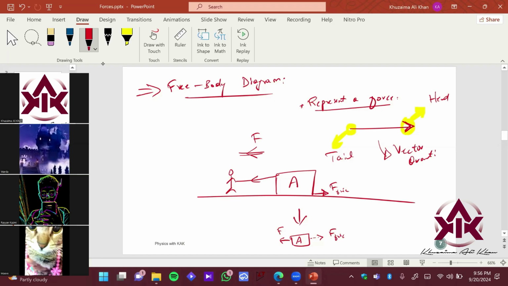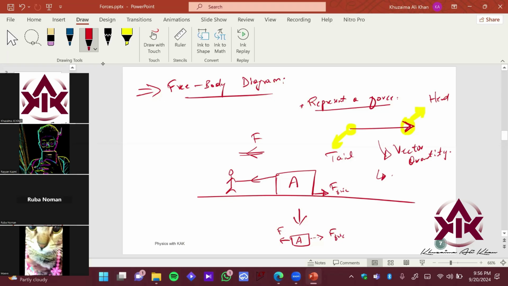Why is force a vector quantity, Rupa? Because it has a direction. Yeah, it has a magnitude, it has a unit, and it has a direction, right? This is basically why we use arrows to represent forces, because it will have a particular direction.